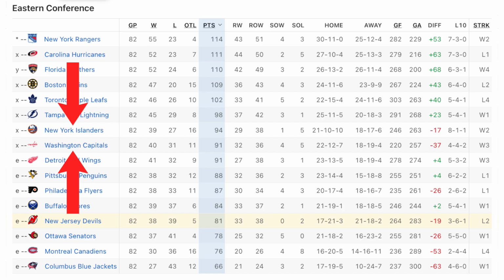However, since the Islanders had 5 more overtime losses than Washington, their point total was actually greater and they finished higher in the standings. 39 wins times 2 equals 78 points for the wins, and then New York also received 16 points total for their 16 overtime defeats for a total point value of 94 on the season.